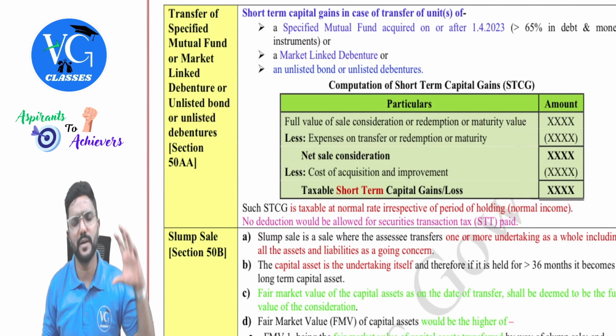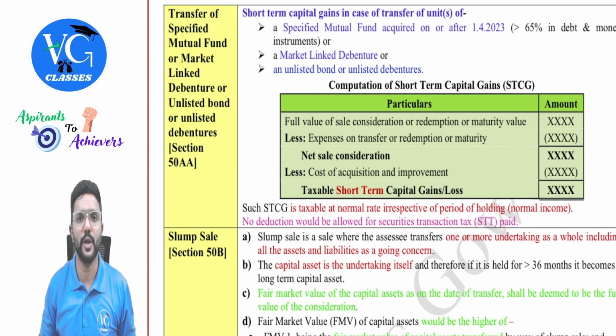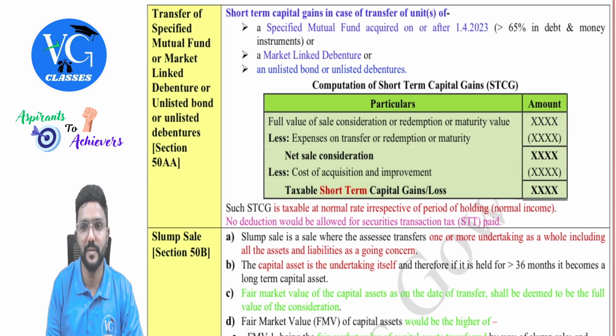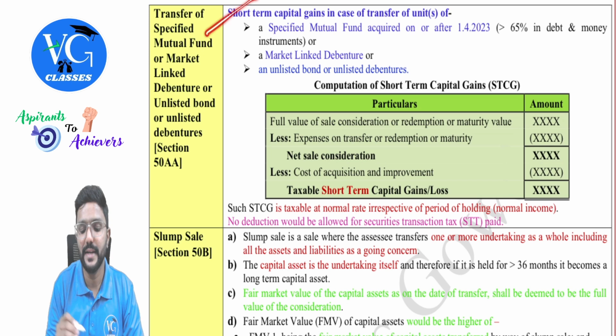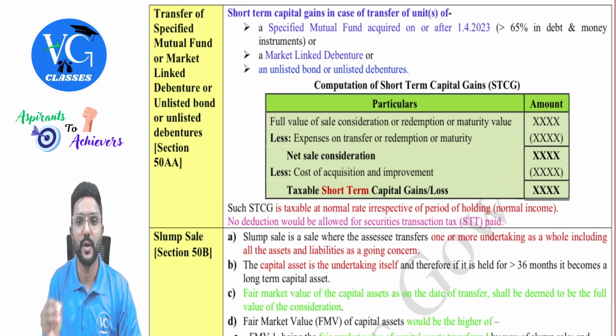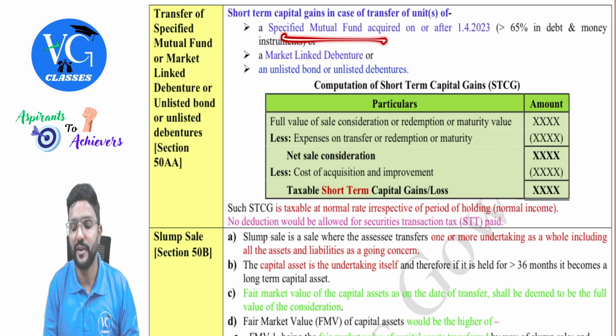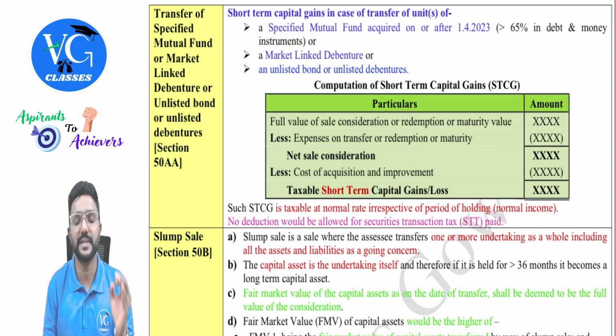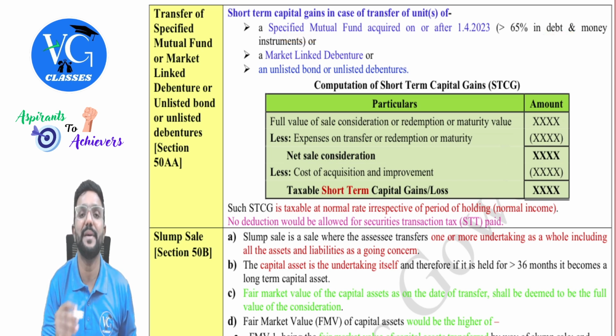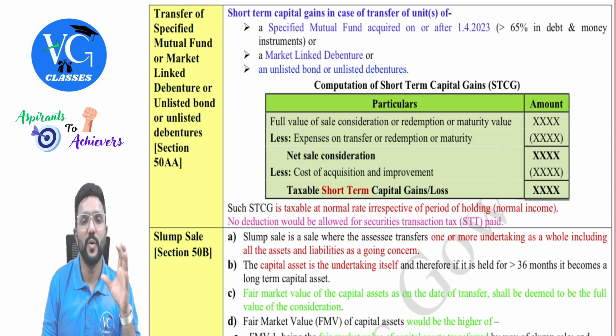Even here, we will always compute short-term capital gain or short-term capital loss irrespective of period of holding. Even for these assets, we never check the period of holding. So what are those? We will see. Short-term capital gain on the transfer of units of a specified mutual fund acquired on or after 1st April 2023. Sir, what is a specified mutual fund? More than 65% has to be invested in debt and money market instruments. So in simple terms, I can call it debt mutual funds, guys, or debt oriented funds.